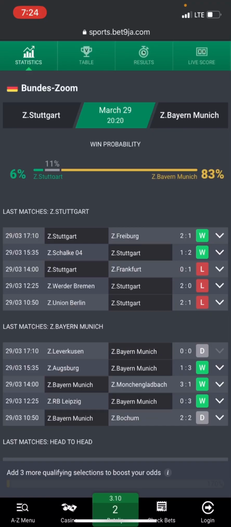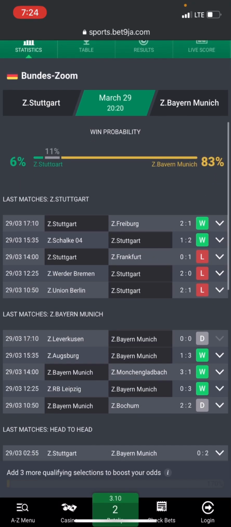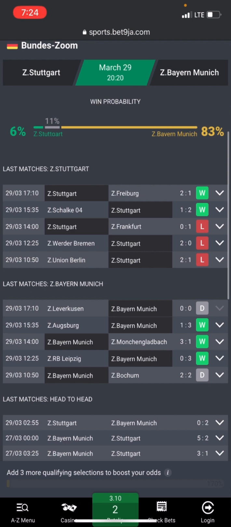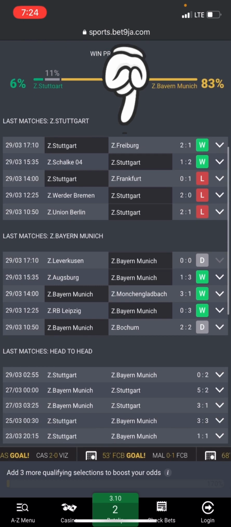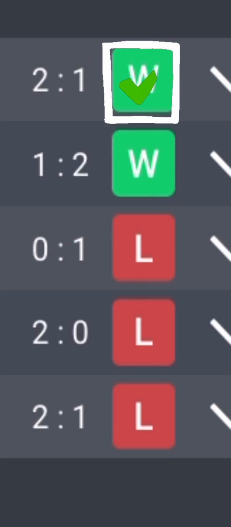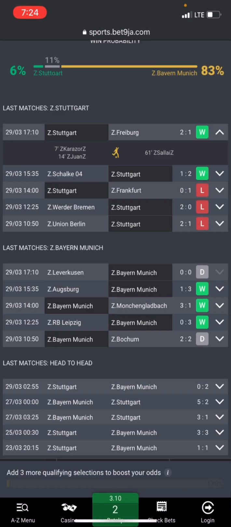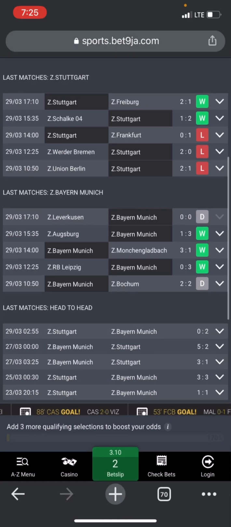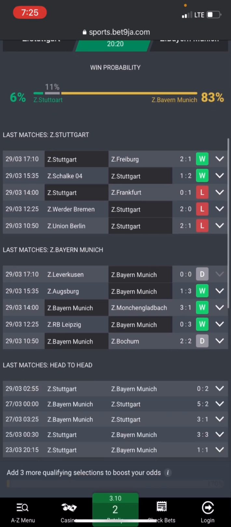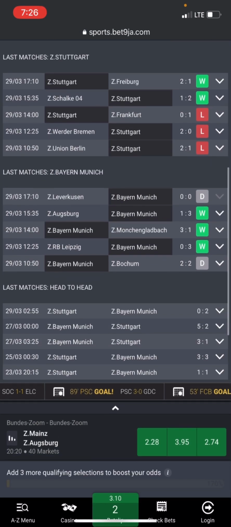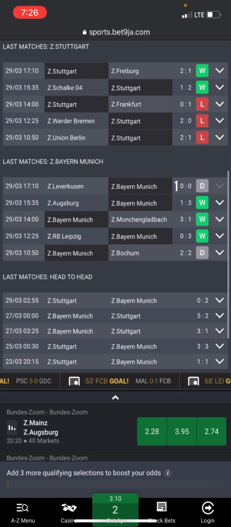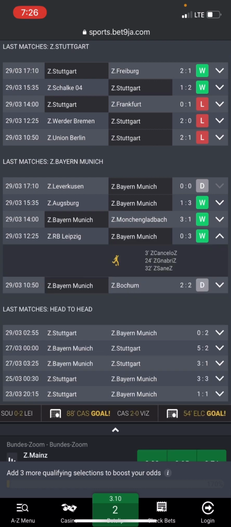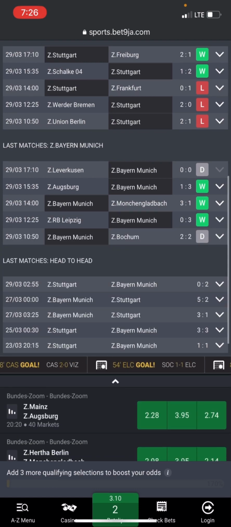So as you can see here, in the last 5 matches the first team was home, it won the first one, and the second one it lost. Then for the second team, anytime it is away, you can see that the first match was a draw, the second match it won, but the other team scored, and the third one it won.